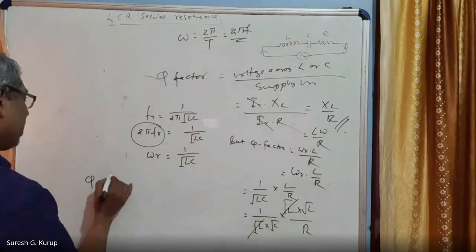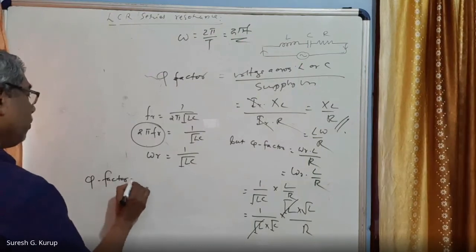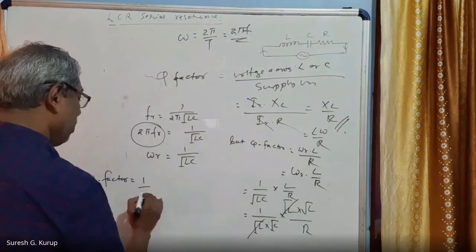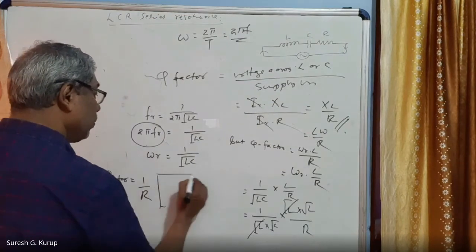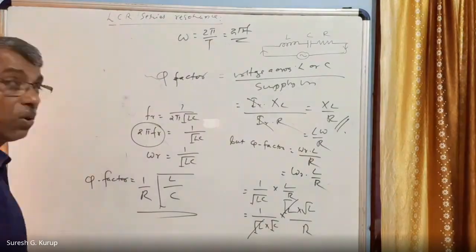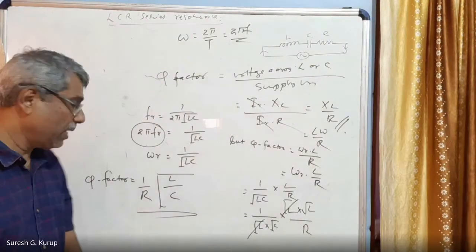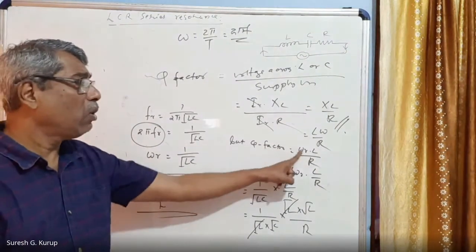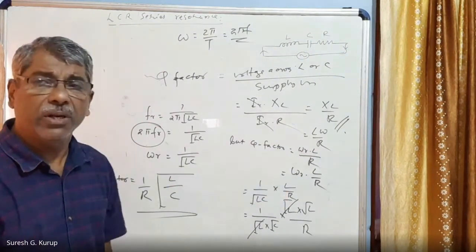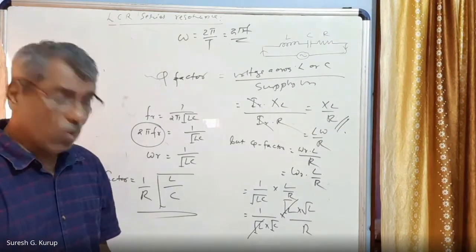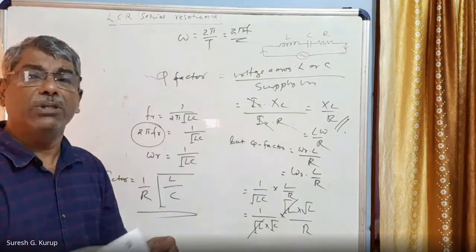That is Q factor. Q factor is equal to 1 by R, taken outside, 1 by capital R into square root of L divided by C. Also quality factor can be explained. So quality factor, two relations you have. Quality factor is equal to L omega R divided by capital R. So this is what is called resonance, right? Quality factor is a very important term.